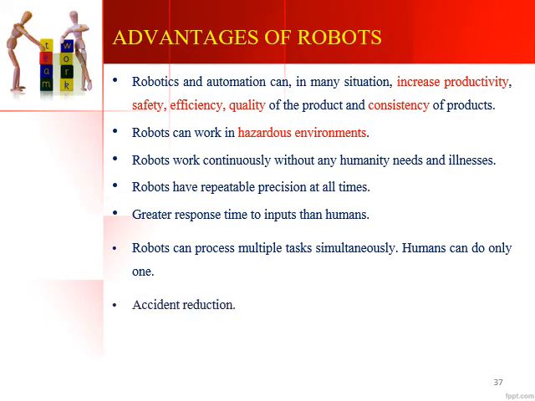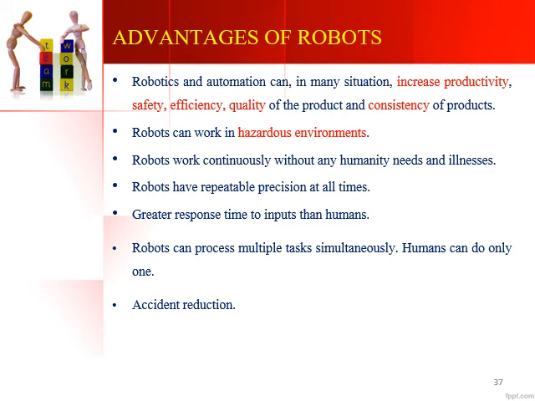And since we are writing a program and feeding it into the system, the robot will work with utmost precision and quality, and the consistency of the products is very high. Since an already predefined program is fed into the system, the chances of a robot causing an accident are very, very low. So the robot will exactly work as per the program that is fed into the system. That is why accidents are much fewer in the case of robots.